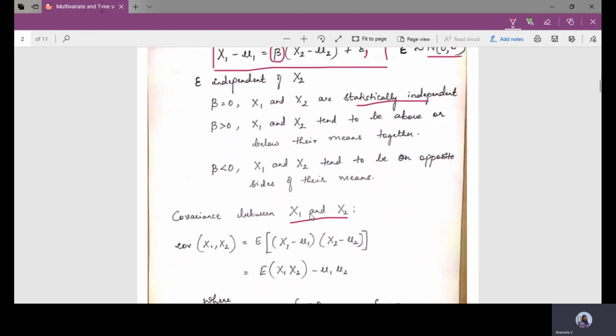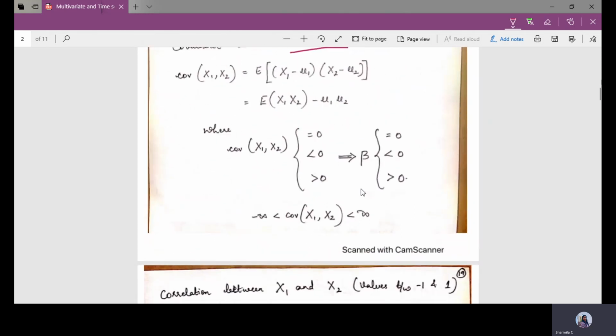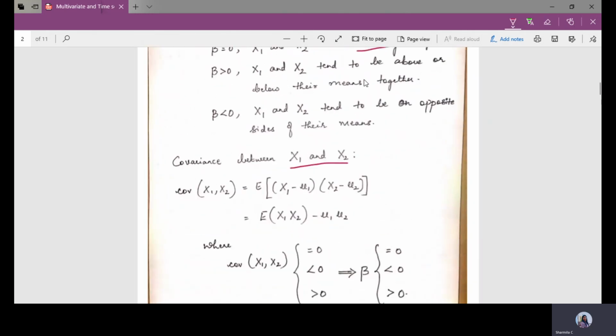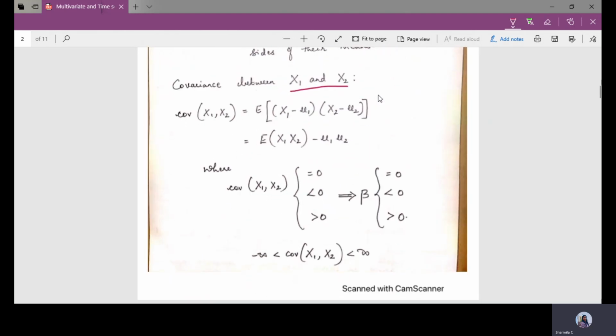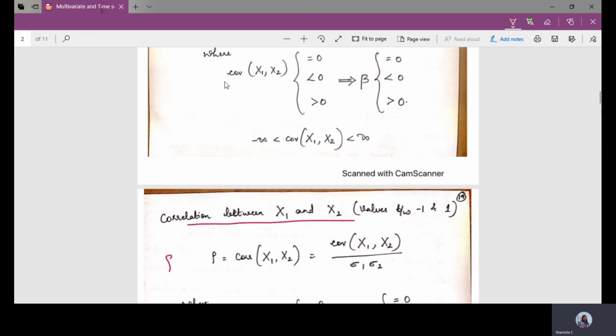If it is less than 0, then it is similar to beta having less than 0. X1 and X2 tend to be on opposite sides of their means. If it is greater than 0, then X1 and X2 tend to be above or below their means together. Coming to the correlation between two variables X1 and X2, they are represented using the symbol rho. So the correlation of X1 and X2, that is two random variables, equals the covariance of X1 and X2 divided by sigma 1 into sigma 2.